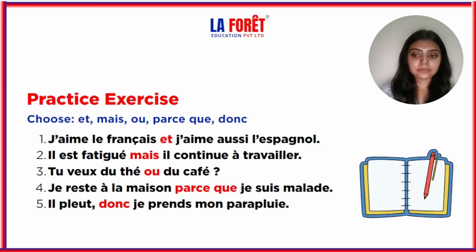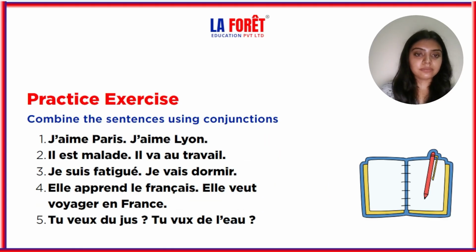Now let's see one more. You have to combine the sentences using conjunctions. First is j'aime Paris, j'aime Lyon. Next is il est malade, il va au travail. Next is je suis fatigué, je vais dormir. Next is elle apprend le français, elle va voyager en France. Next is tu veux du jus, tu veux de l'eau. You have to combine these sentences by using conjunctions.